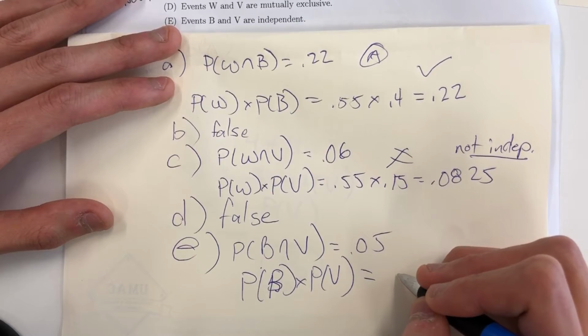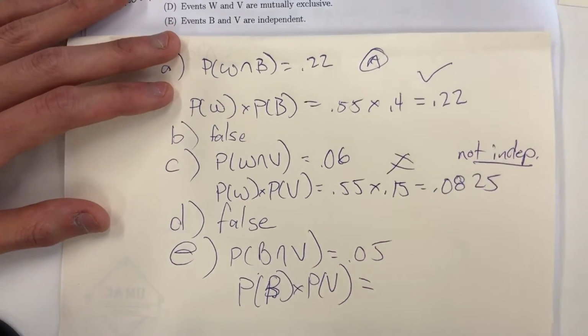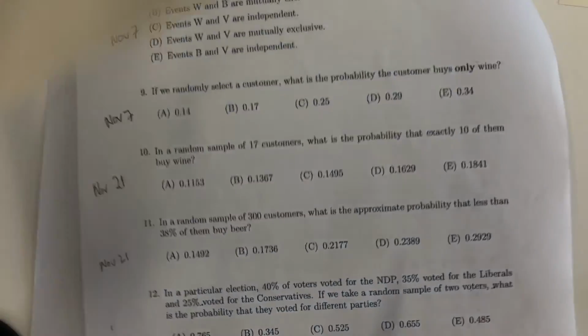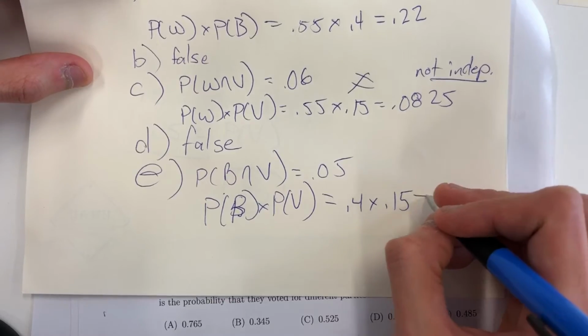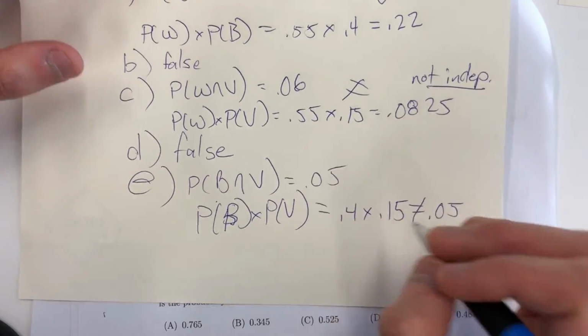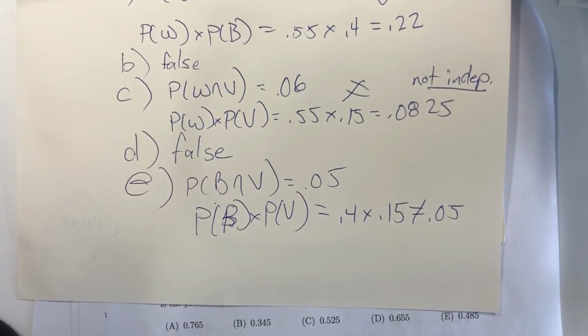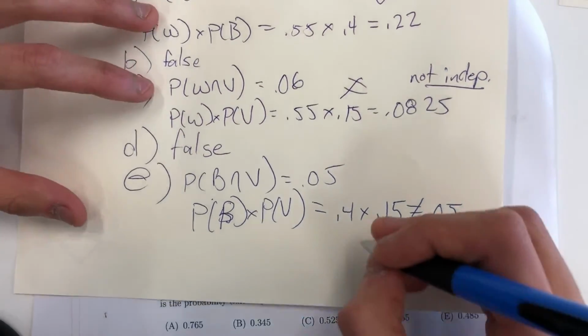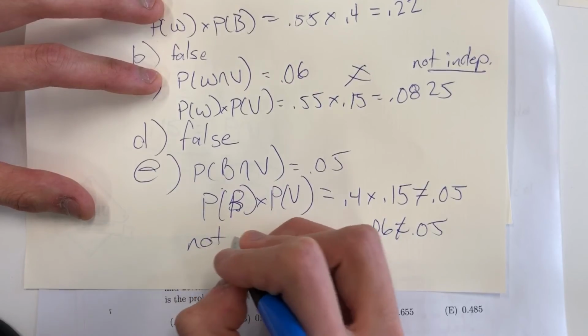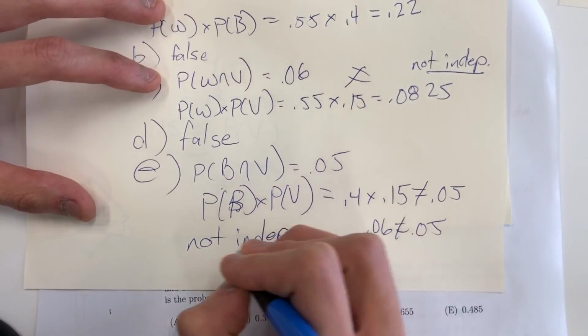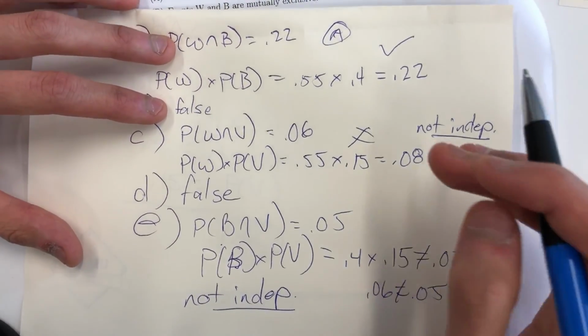That'll be the probability that they buy beer, 40%, times the probability that they buy vodka. This does not equal 5%. In fact, this value is 6%. So 0.06 does not equal 0.05, so not independent. So the only correct answer choice is A.